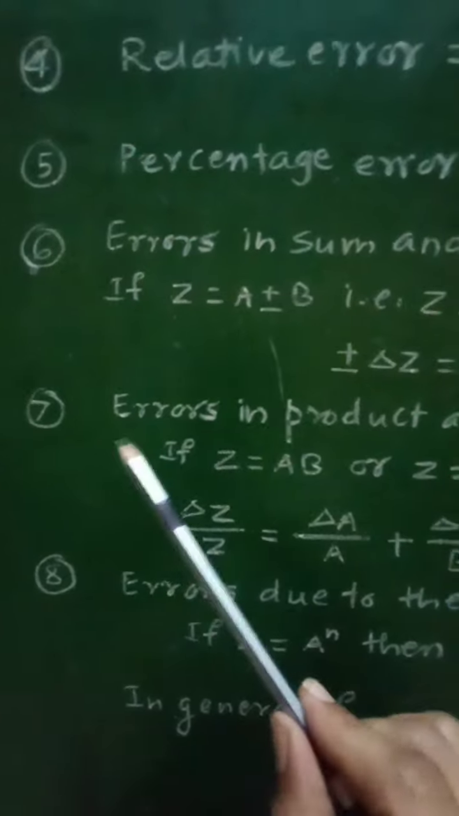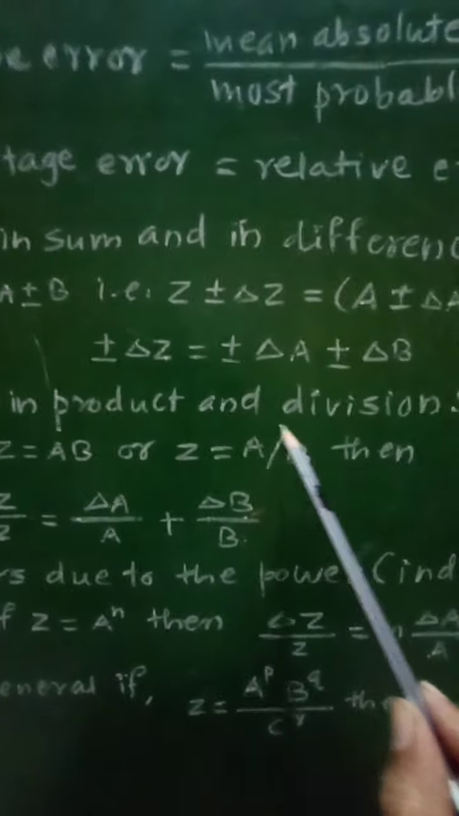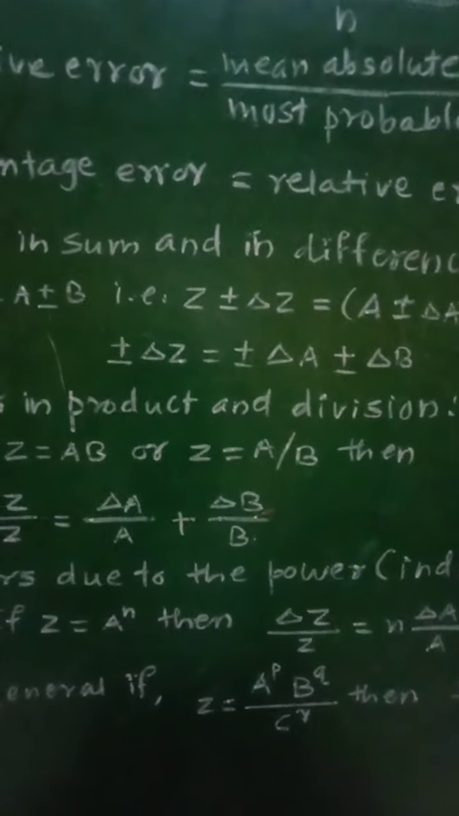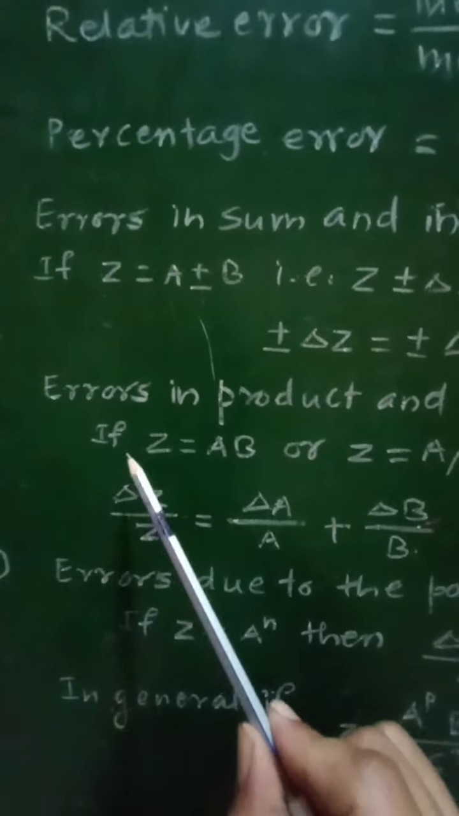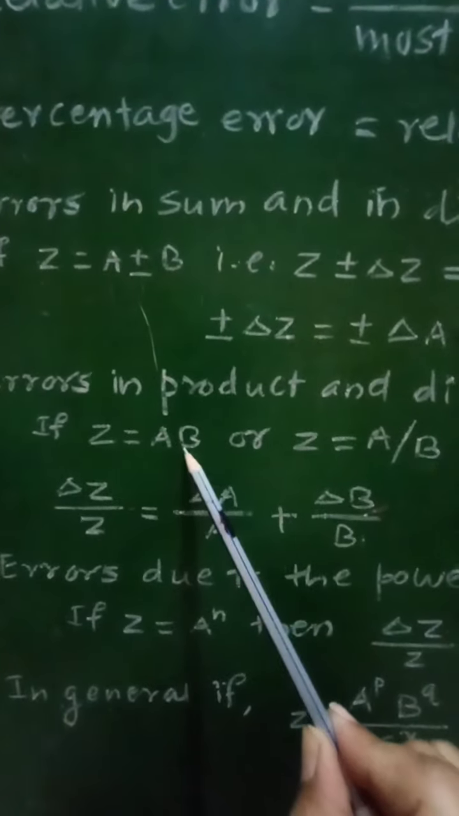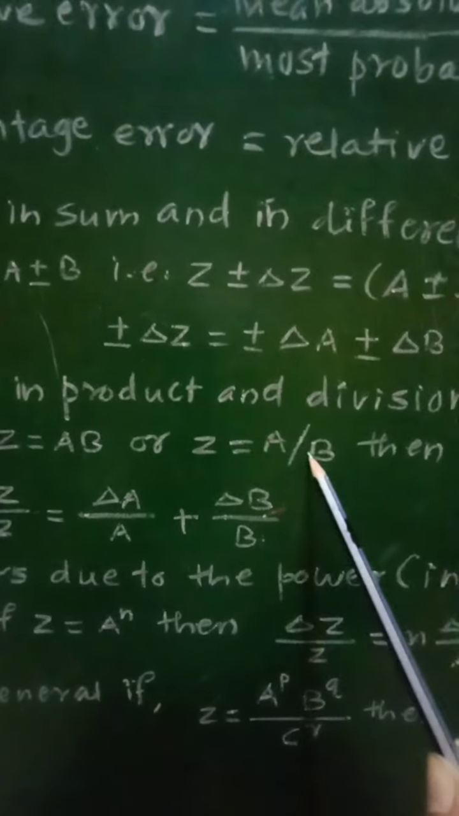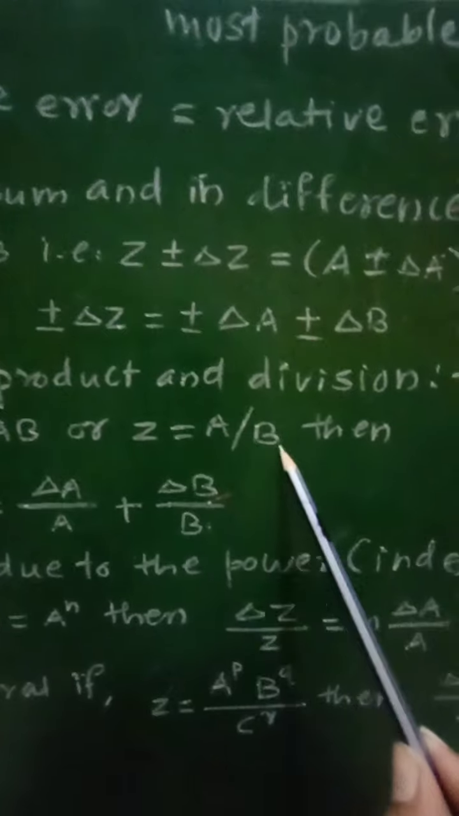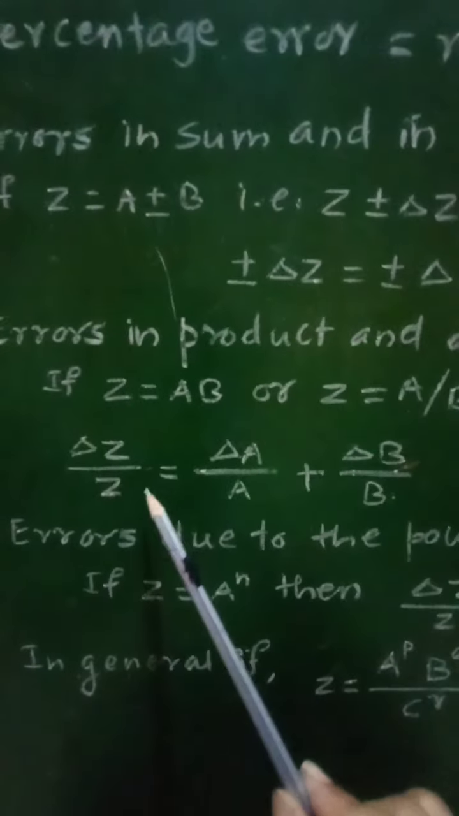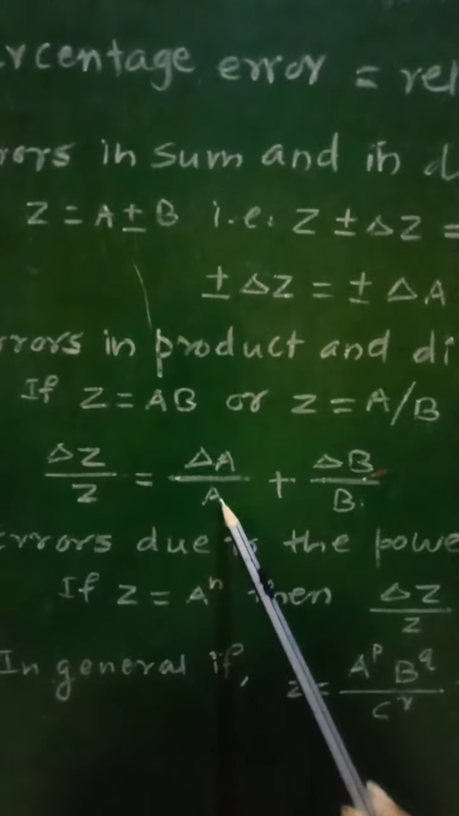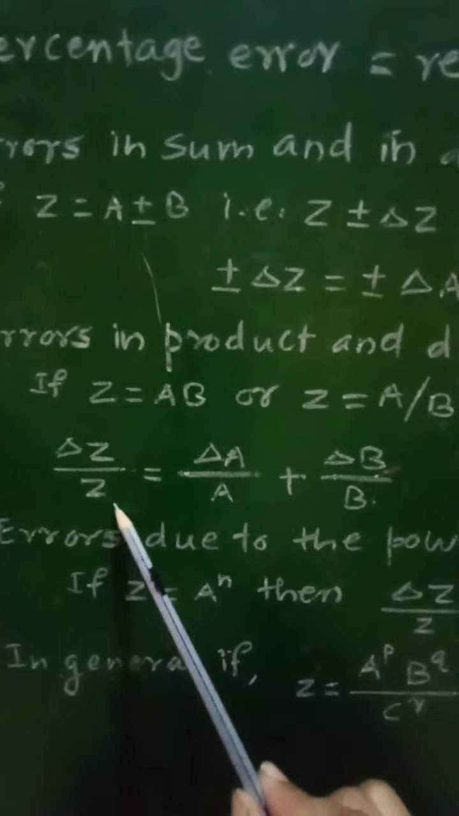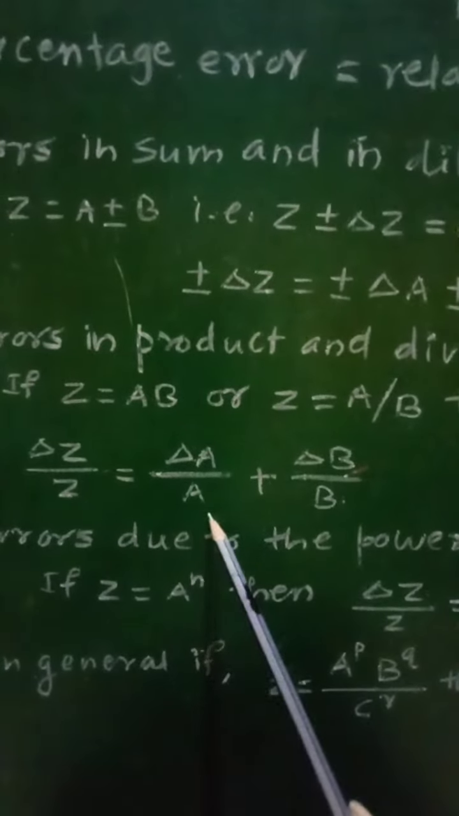Now the seventh formula gives error in product and division. If there is a product or division of two physical quantities, then we can write, if Z is equal to AB or Z is equal to A by B, then delta Z upon Z will be equal to delta A upon A plus delta B upon B.